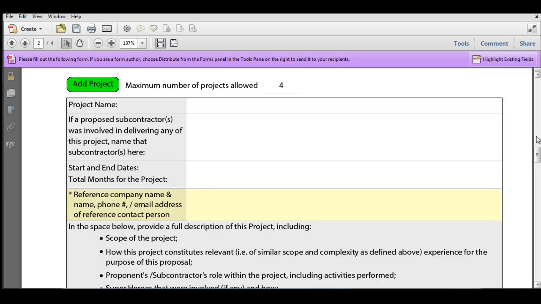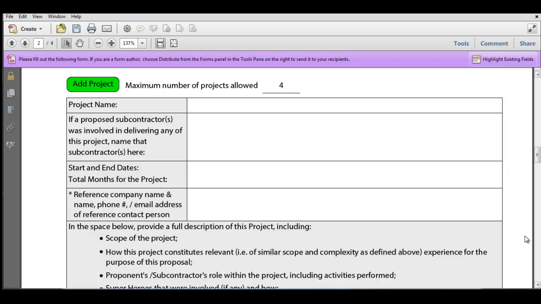And then we want a reference. And there's a little asterisk we'll get to in a moment as to what this means. So we're looking then for a company name, an individual's name, a phone number, an email address, where we can contact the reference. Now be clear, in a reference we are looking for the client reference, so someone from the client organization for this project who can verify the quality of the work that the proponent or the proposed subcontractor provided. That's a key piece. Please don't provide references that are your subs or yourself. That's not what we're looking for here. We really want the client reference.